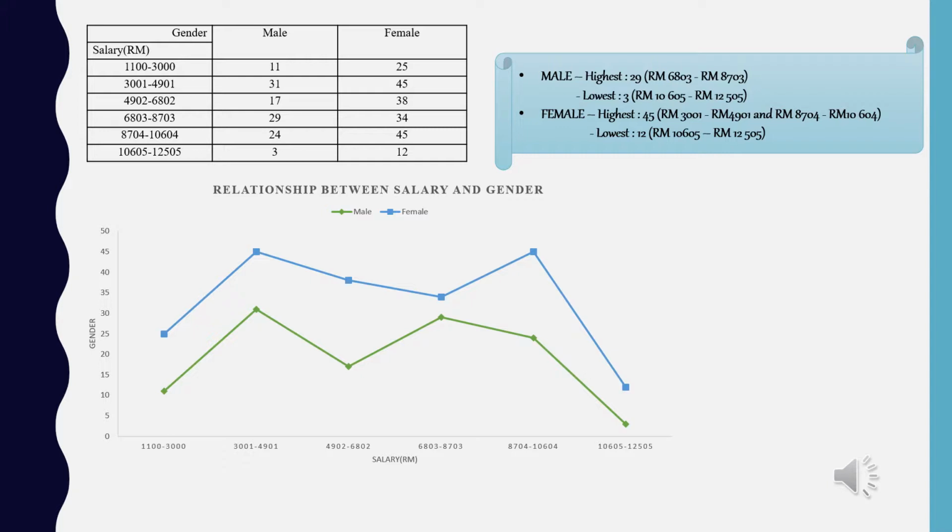Whereas for females, the highest is 45, where two salary categories have the same number of alumni, which are RM 3001 to RM 4901 and RM 8704 to RM 10604. The number of alumni among females is the same as males for the salary RM 10,605 to RM 12,505, which is the lowest at 12 respectively.